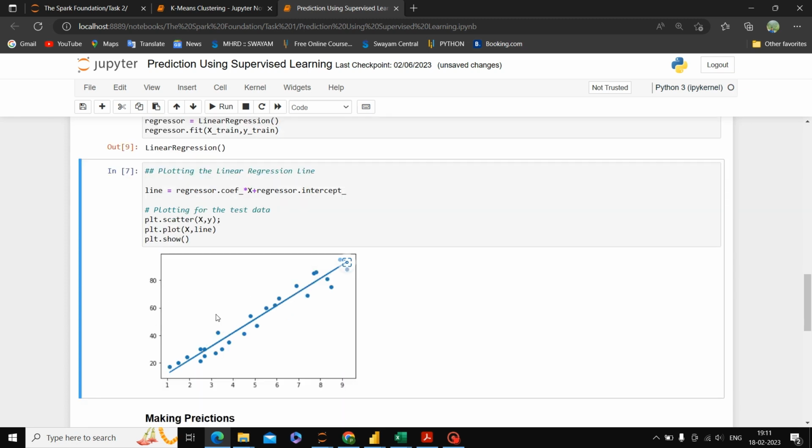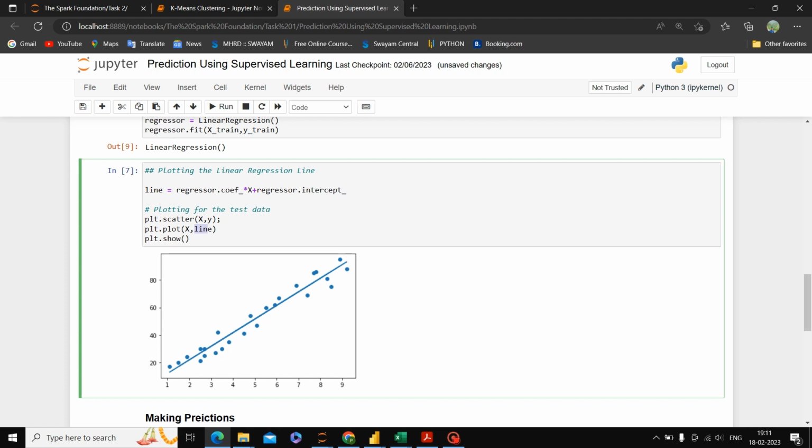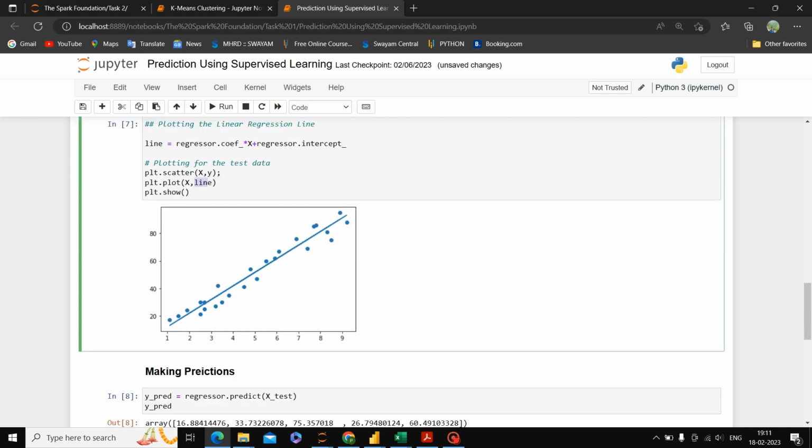Here also we have taken the scatter plot and the data points, that is x and y data points, with a new line. The line is basically the regressor coefficient multiplied with the data plus the regressor intercept. If we join these together, that creates a line. So this line is showing us this.